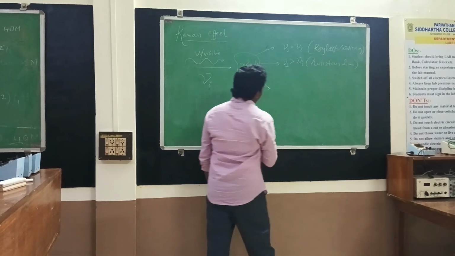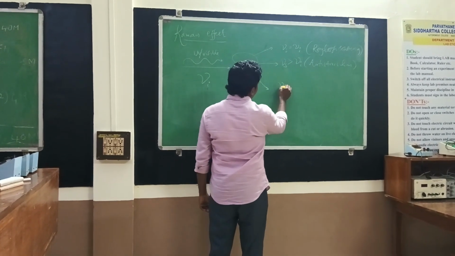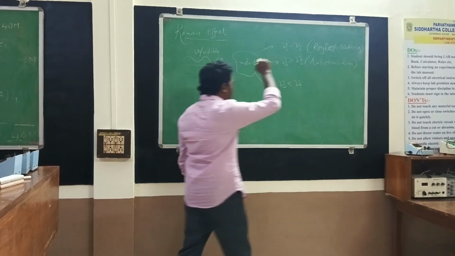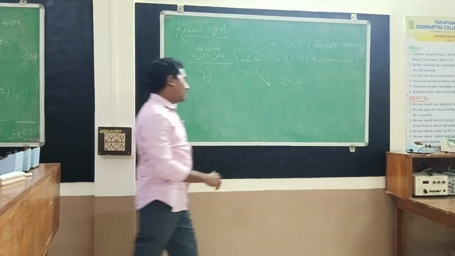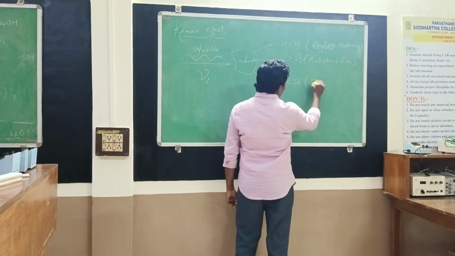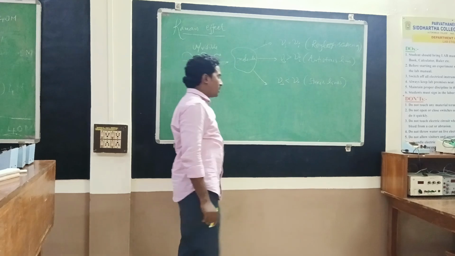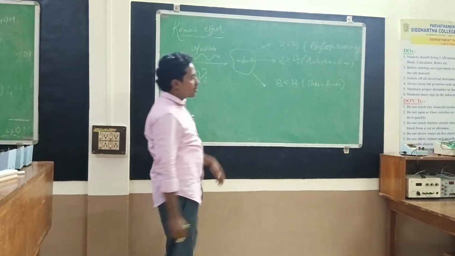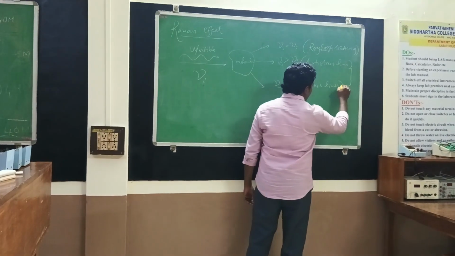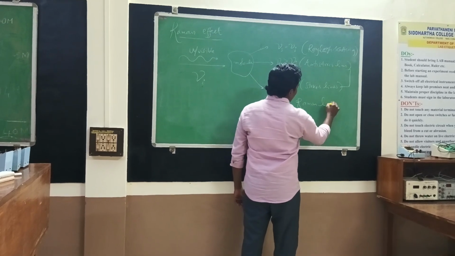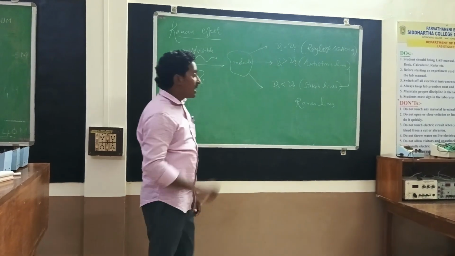Anti-Stokes lines. If the frequency of the scattered light is less than the frequency of the incident light, then the Raman spectrum produces Stokes lines. Anti-Stokes and Stokes lines are both called Raman lines.